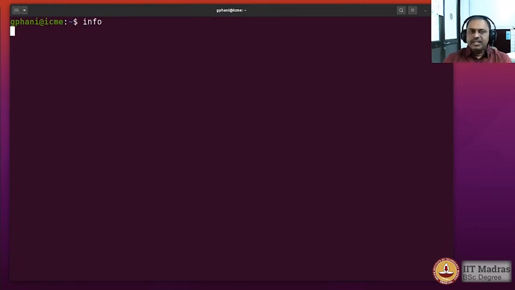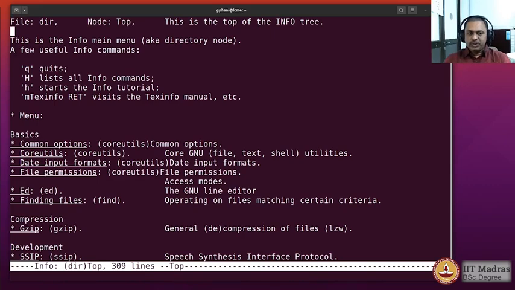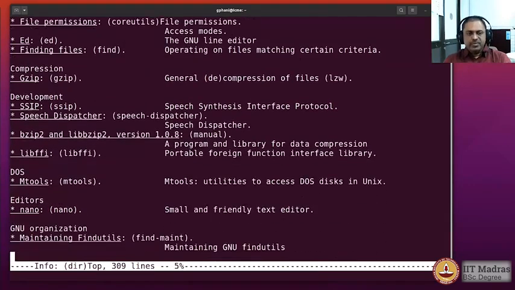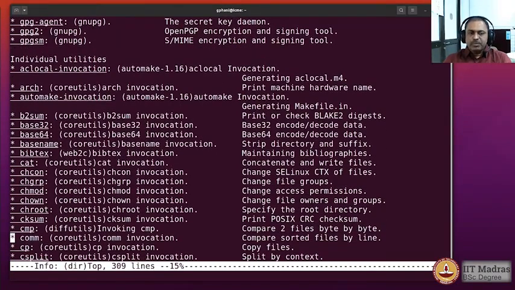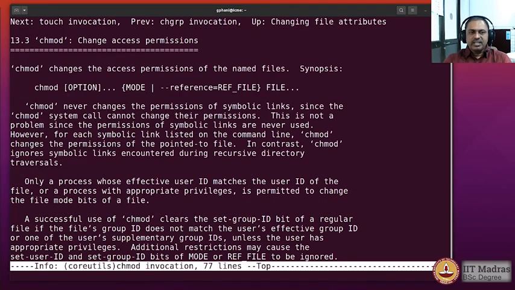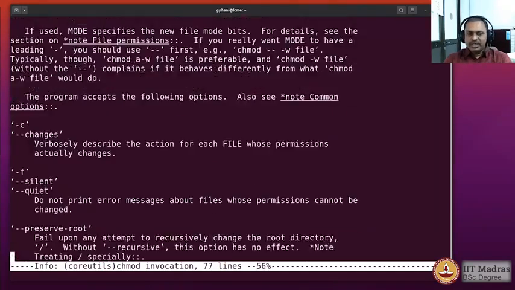I will show you the info feature also. You could see that you could go to any section and you can browse through the commands, and you can put the cursor on any of the commands. For example, chmod, I will go there and then press enter, and you would see the information about chmod that is shown here.